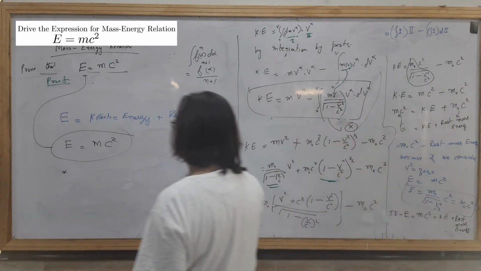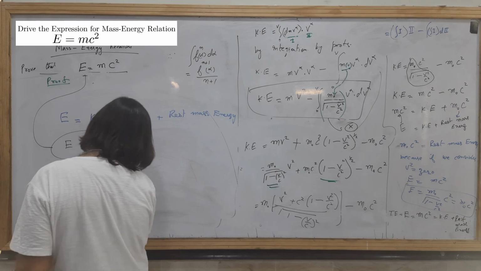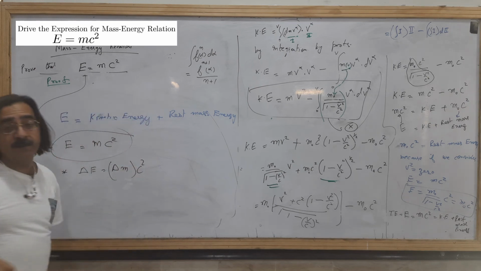In the broader sense, delta E is equal to delta m c square.